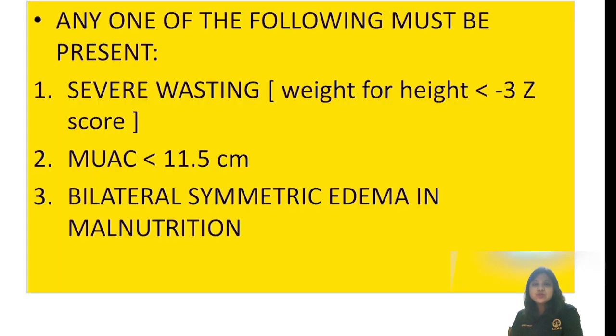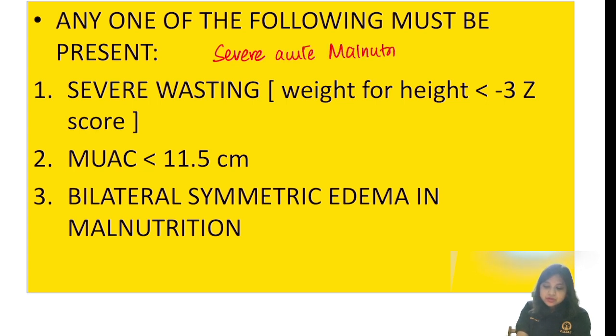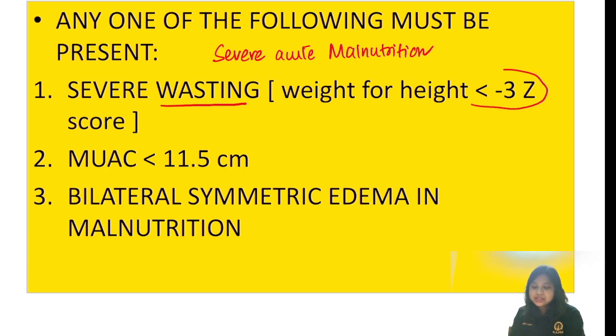Okay, so let us see the criteria. If any one of the following is present, then we call it as severe acute malnutrition. So what is the criteria? The first is severe wasting. So please understand the definition of wasting. It is weight for height less than -3 Z score. So weight for height should be less than minus 3 Z score.